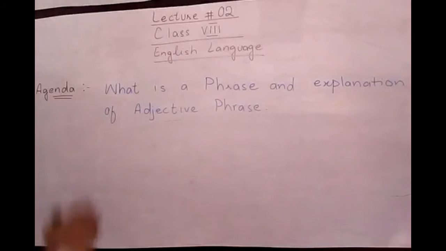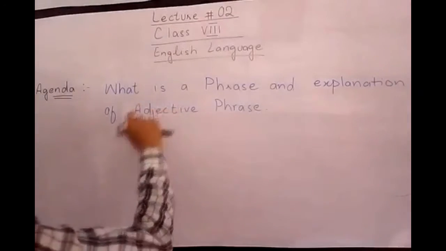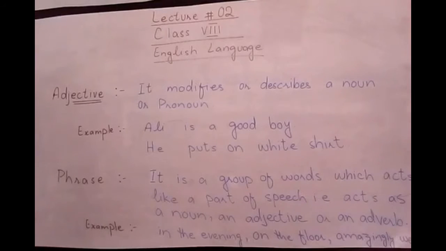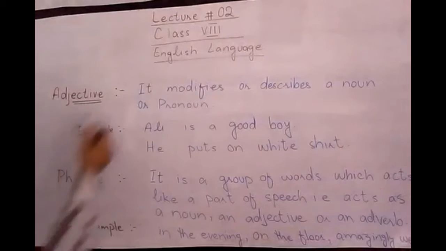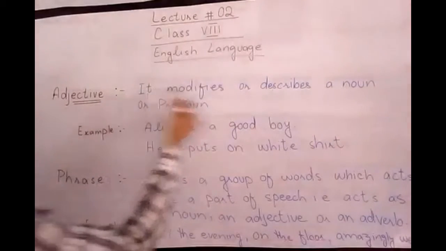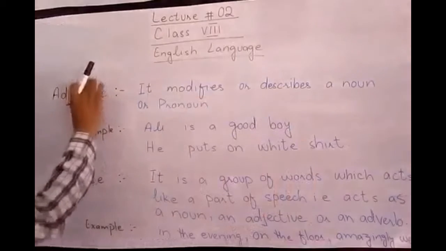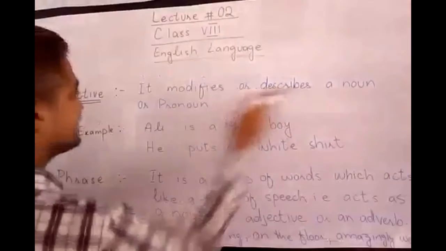Okay students, so one by one we study the definitions of adjective, then phrase, and then we come to adjective phrase, so that we can get a good idea about adjective phrase. So now students, look at the definition of these two subjects. Adjective, basically, is a part of speech which modifies or describes a noun or pronoun. It is the adjective's function to describe a noun or pronoun.